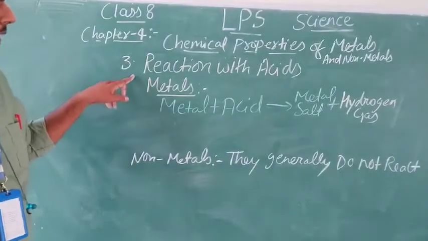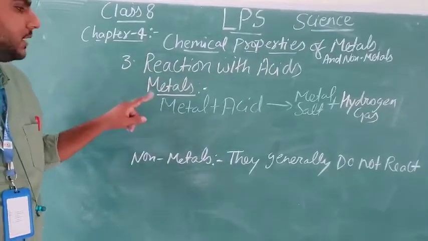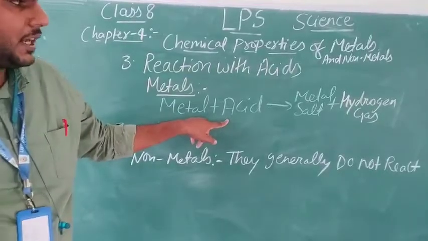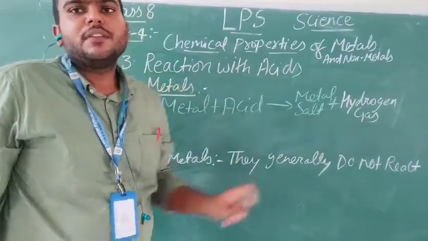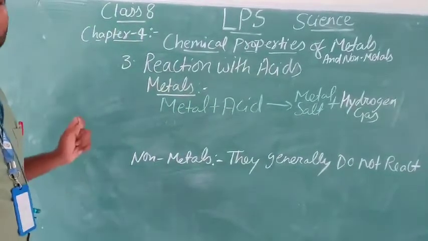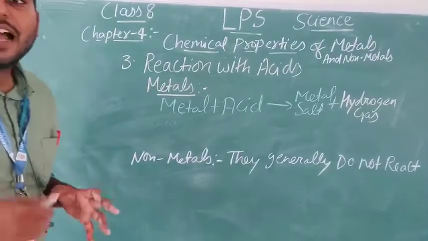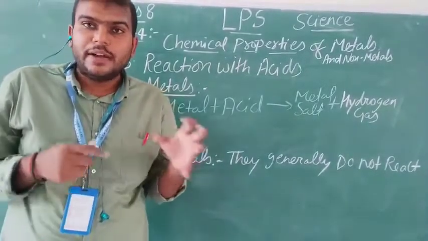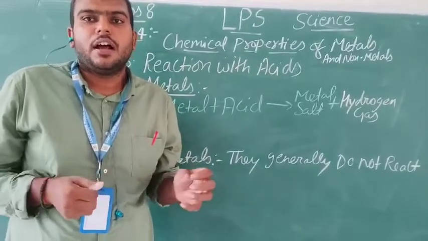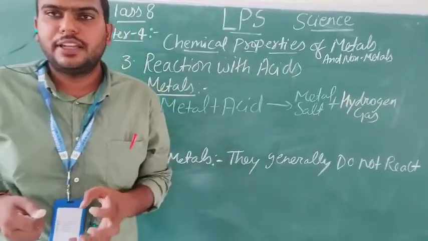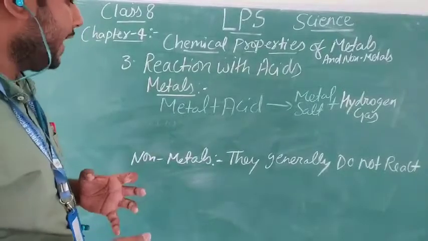The third chemical property is reaction with acids. When metals react with acid, they are going to form metal salt plus hydrogen gas. For that we will be seeing the reactions shown in our activity 4.6. There we have taken a few metals and non-metals, and we are observing the reactions with hydrochloric acid and sulfuric acid in dilute form. There we will be learning what is actually happening.